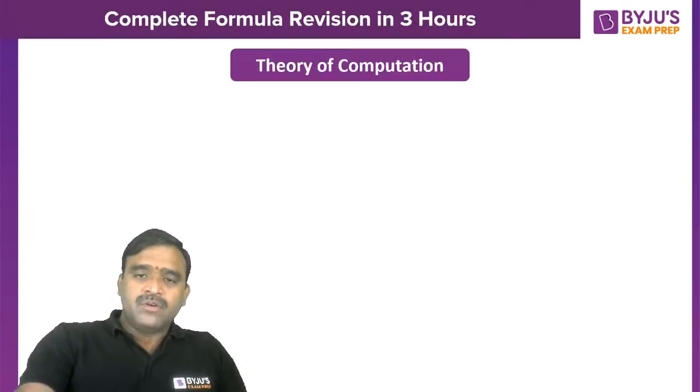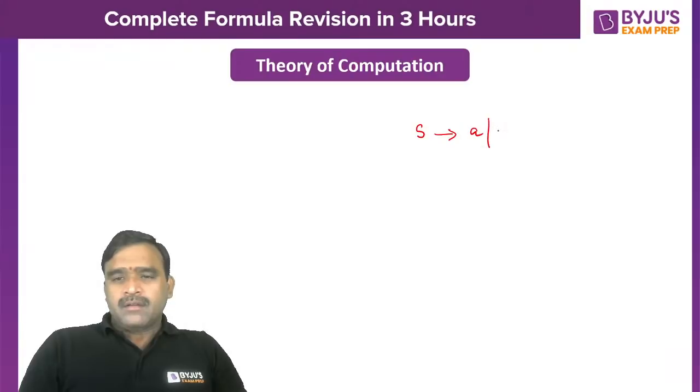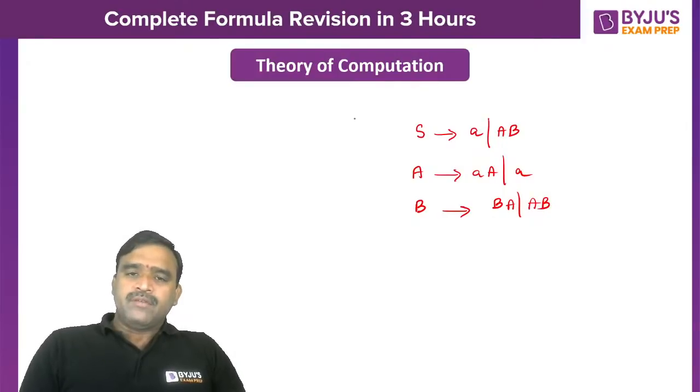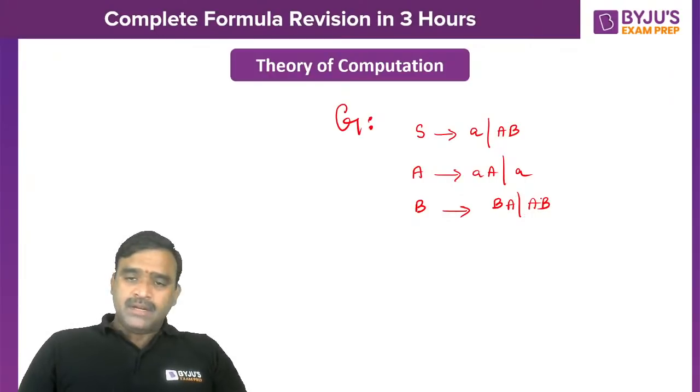Yes, useless symbols, how to remove? Very simple. For example, you are having a grammar like this. Let us suppose S derives A or AB, and A derives AA or a, and B derives BA or AB. So first of all, I want to remove the useless symbols from this. You have to see what are the variables which are directly able to derive a terminal string or indirectly able to derive a terminal string.